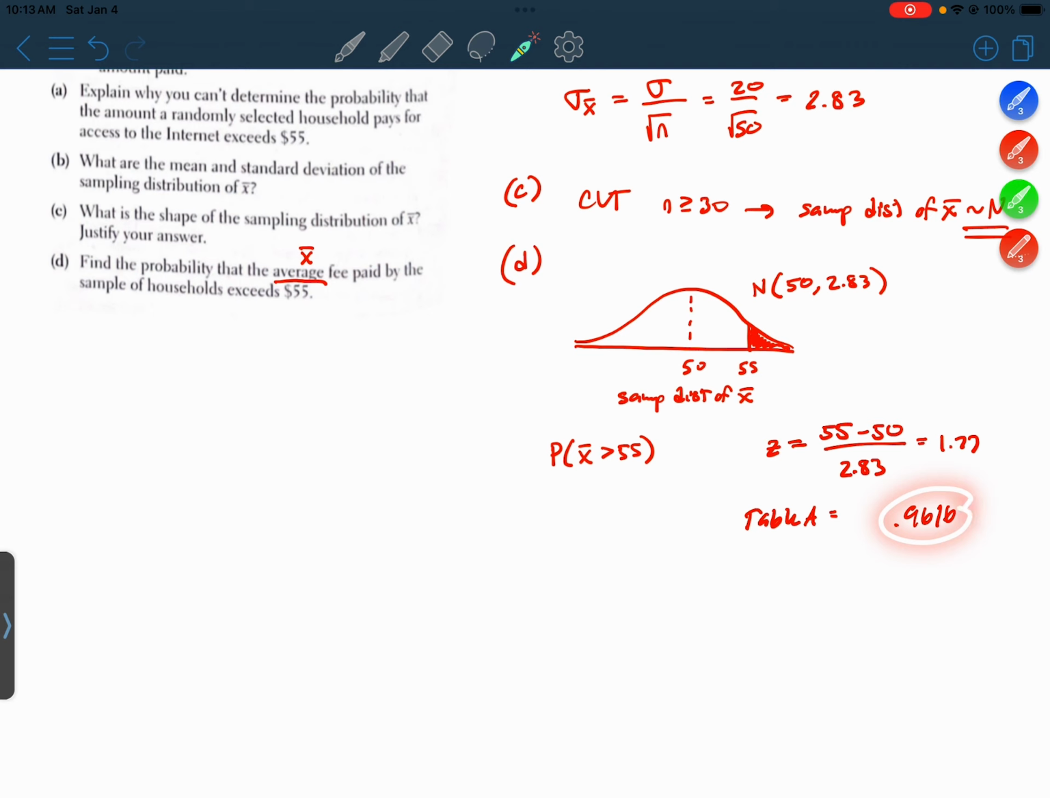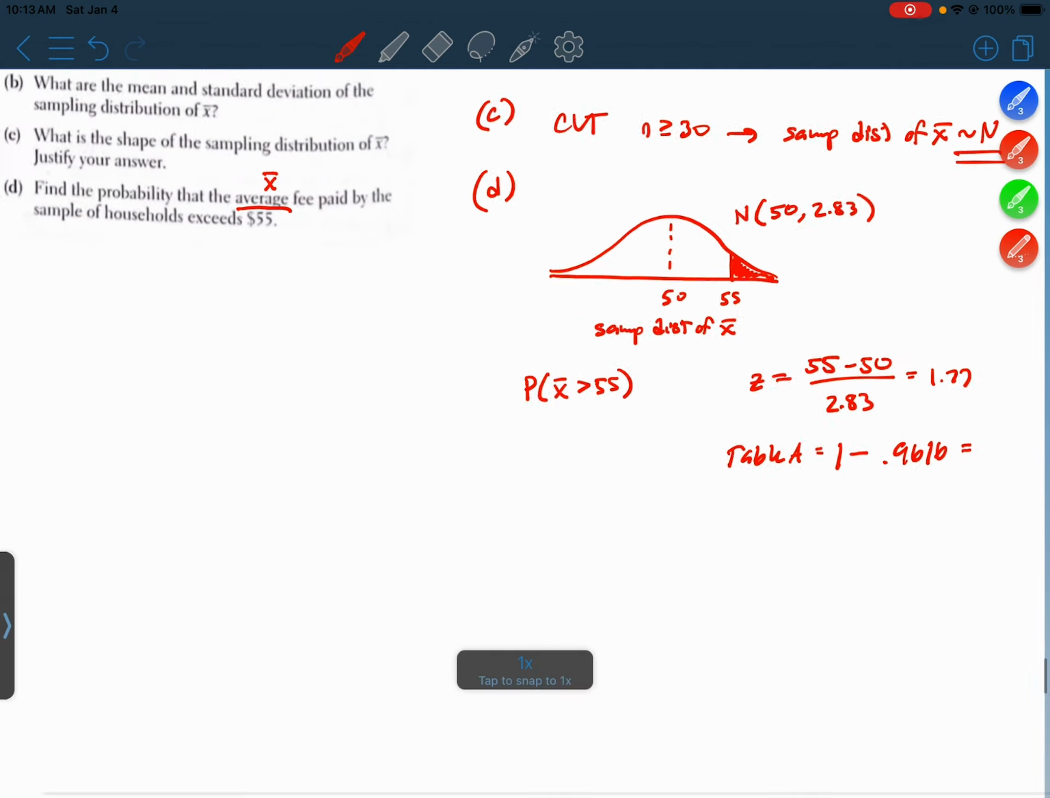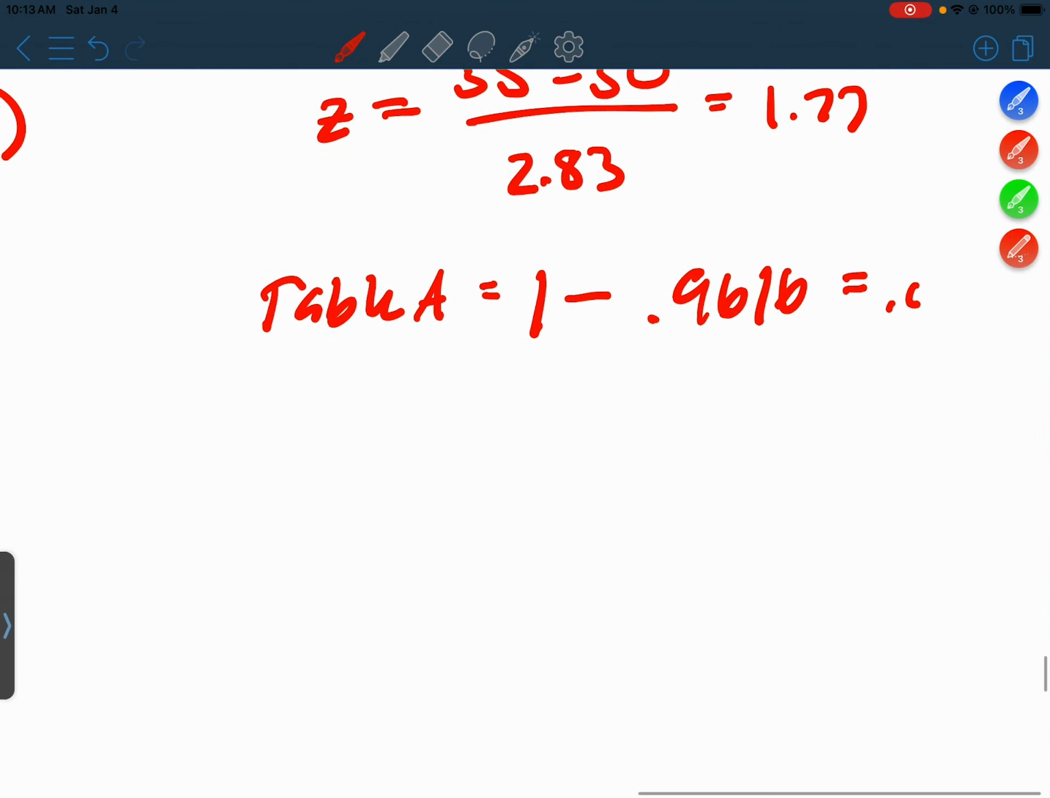Of course, this area refers to the unshaded side, so we're going to have to do 1 minus that in order to get the area of the shaded right tail. And that's going to be 0.0384, so just under 4%.